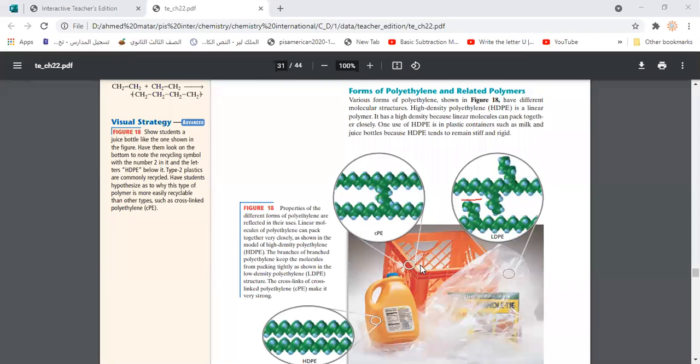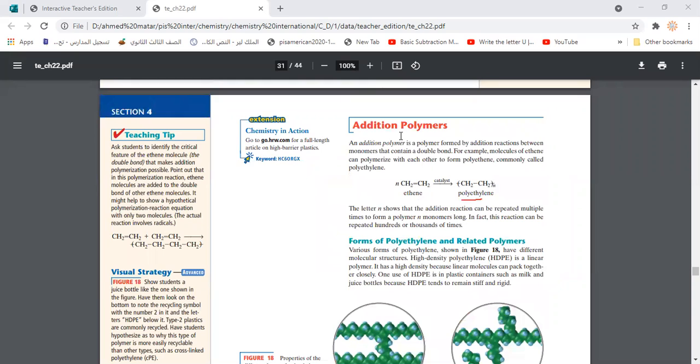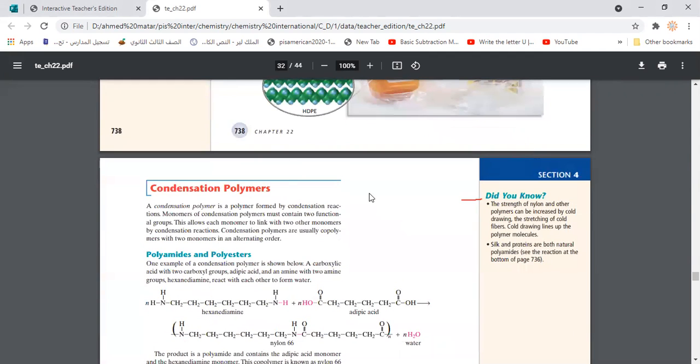Okay. So like this, the first kind of polymers, as we said, which is addition polymers, is the polymer based on unsaturated hydrocarbon or unsaturated molecule which contains a double or triple bond. But here we have another kind of polymer which is the condensation polymer. It looks like the word, or like the reaction of condensation, which you just explained: the reaction in which we remove water to make two organic compounds combine to each other.